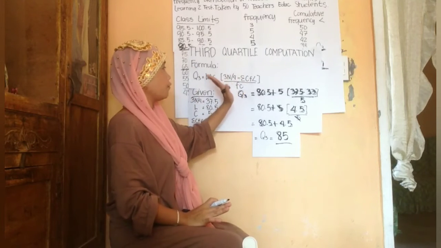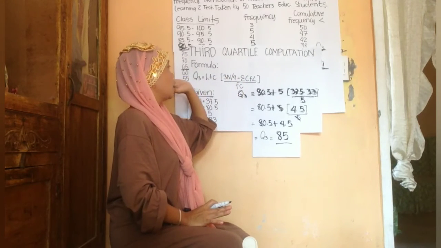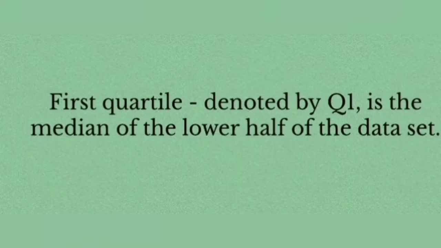So this is the formula to get the third quartile. First quartile, denoted by Q1, is the median of the lower half of the dataset. This means that numbers in the dataset lie below the first quartile and about 75% lie above the first quartile. Or it is the middle number that falls between the smallest value of the dataset and the median.